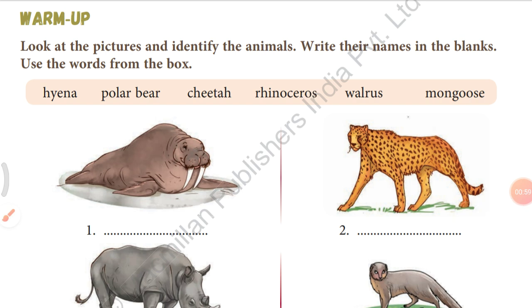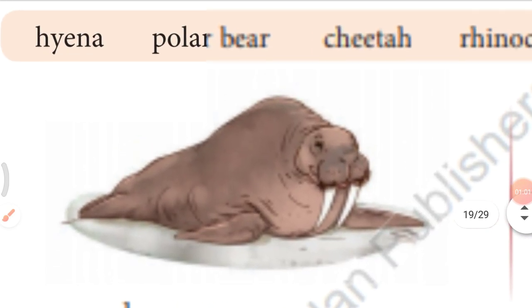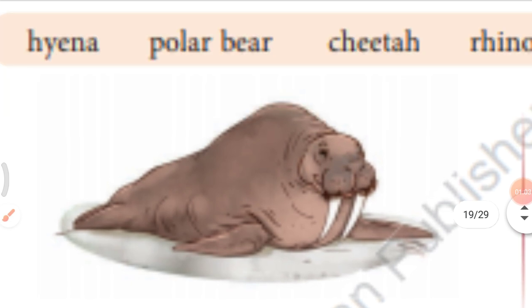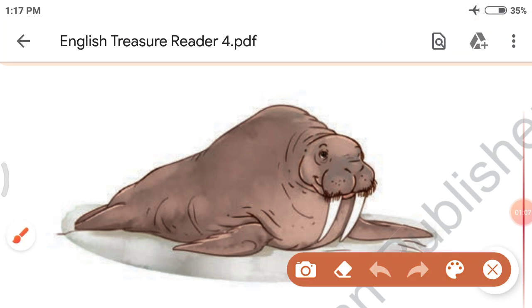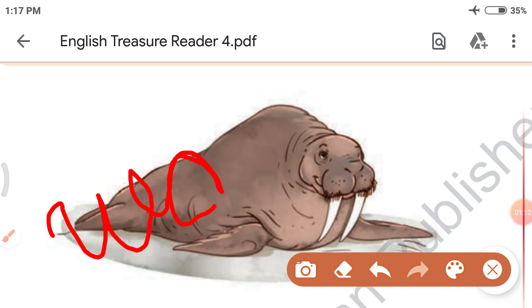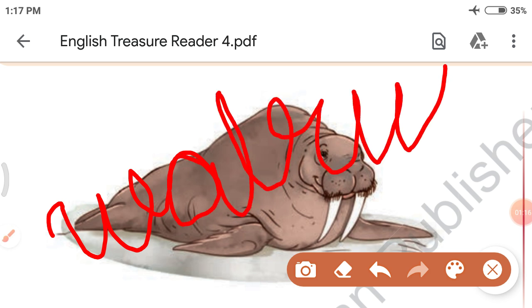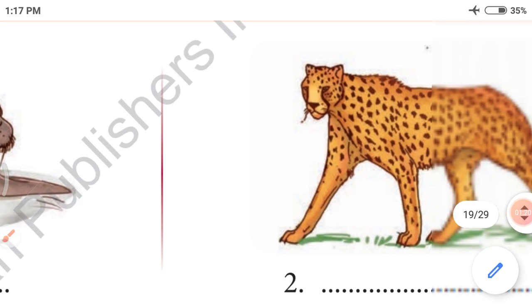Let me show you. Number 1 is walrus. What is the name of this animal? Walrus. Let us see the spelling. W-A-L-R-U-S. Walrus. Now let's see the next.